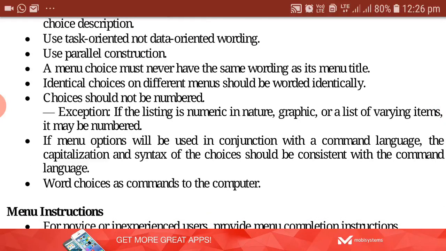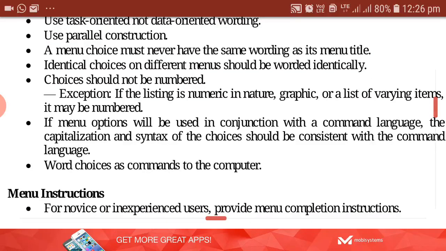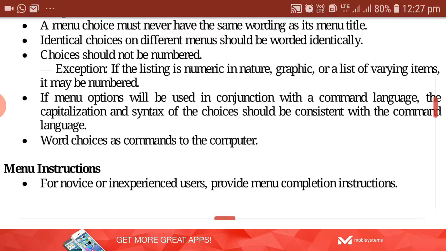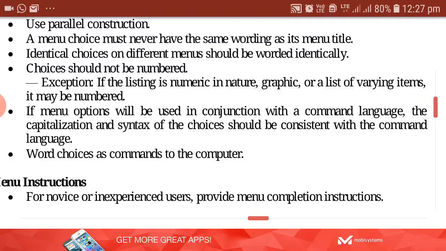Whatever word you have used in the main title, you should not provide the same word again as a choice under that menu. Suppose Edit is the name given in the main menu, you cannot include Edit in the list of choices which will be displayed in the drop down menu. None of the choices should have the name Edit, because Edit has already been given at the top level.